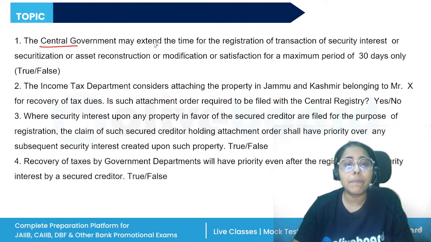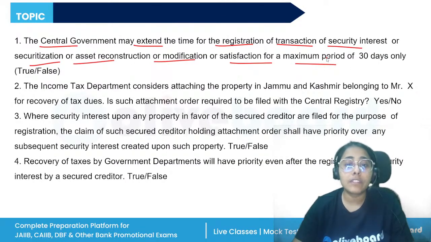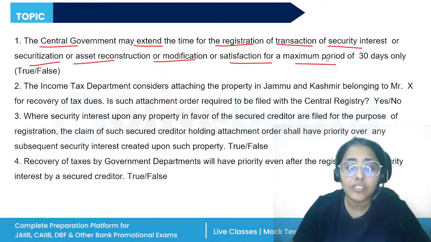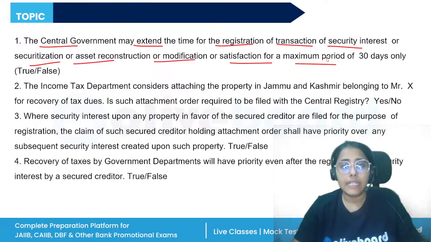The central government may extend the time for the registration of transaction of security interest or securitization, asset reconstruction or modification, for a maximum of 30 days only. So if there's a valid reason because of which the charge was not registered, the period can be extended 30 days at a time. All right. Yes, so this is false.